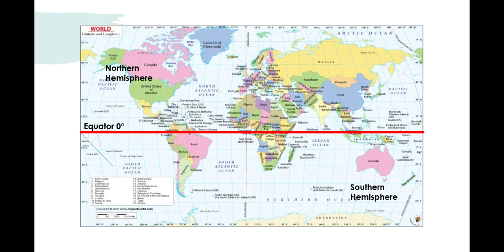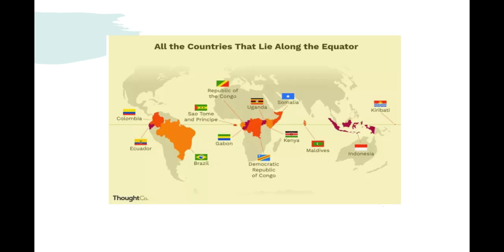Next we go to this map. It shows the countries that lie along the equator, that is 0-degree equator. So these countries lie on the equator. They are Colombia. You should remember a few countries here also: Brazil, Uganda, Kenya, Maldives, Indonesia. Now these countries lie on the equator.